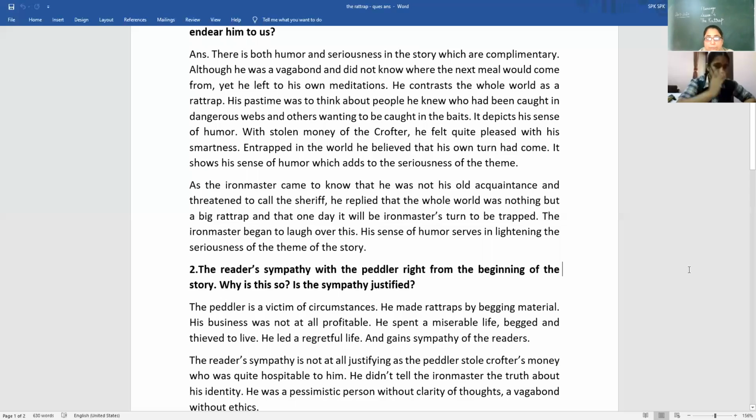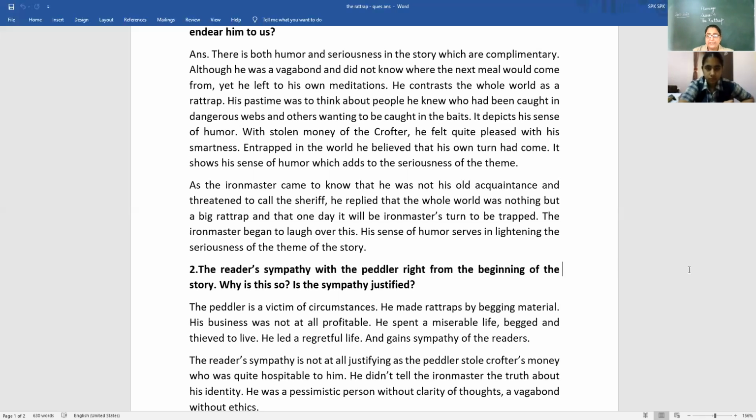Right? Oh, very good. Now the next question, dear students: the reader's sympathy with the peddler right from the beginning of the story. Why is this so? Is the sympathy justified? Whose sympathy? Reader's sympathy. Who are readers? We are readers. Right? So, do you feel sympathetic for the peddler right from the beginning, or do you feel no, he was wrong in his ways? So, let's discuss this question, how this sympathy is justified.